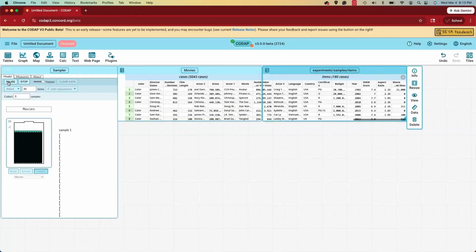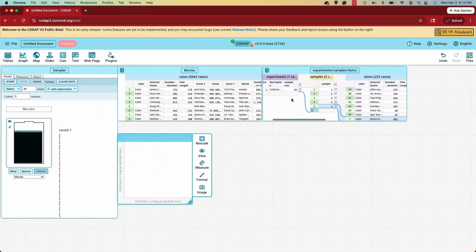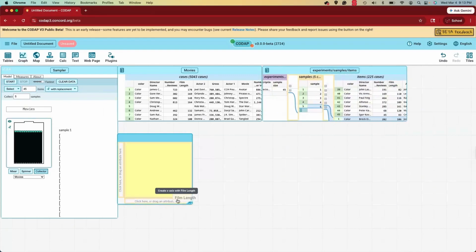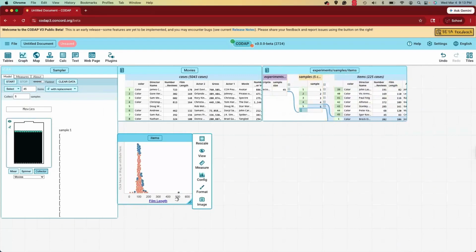I've clicked Start, but sometimes when sampling from a large collection, it may take a few seconds for cases to be sampled and for the table to populate. Now that my 5 samples of 45 movies each have been taken, I can graph film length. And in order to see what the distribution looks like for each sample, I can separate them by sample.